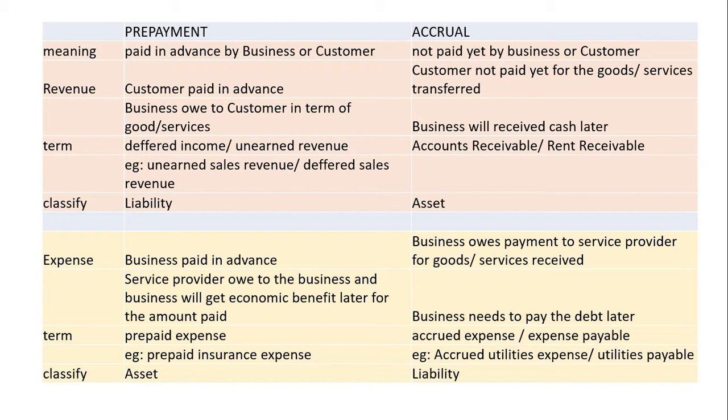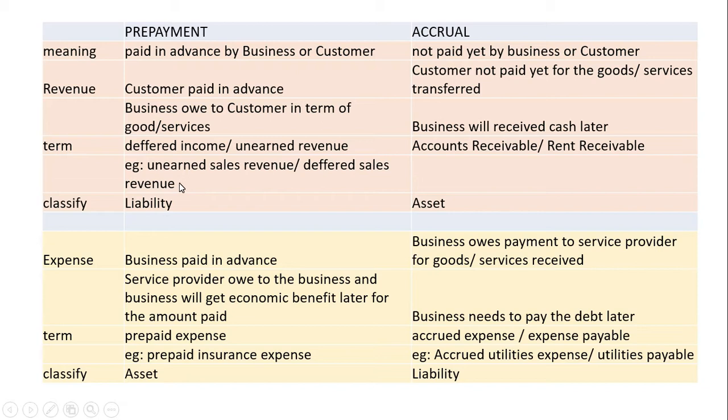Since the business owes the customer, it becomes a liability, so it falls under the classification of liability. The term used for prepayment for revenue is deferred income or unearned revenue.